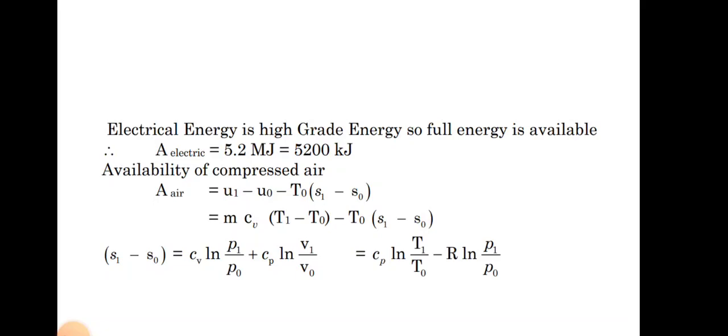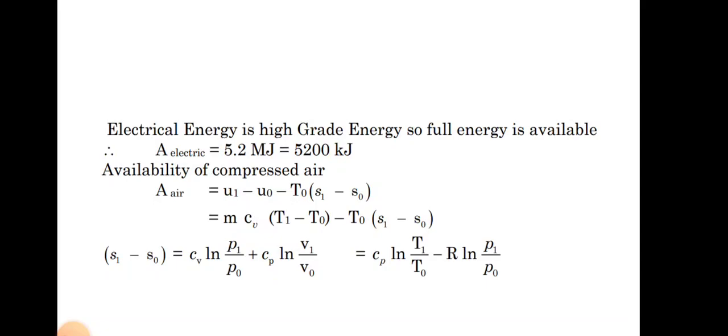Electrical energy is high grade energy, so full energy is available. So 5.2 megajoule is converted into kilojoule, that is into 1000. The availability of compressed air equals internal energy U1 minus U0 minus T0 into (S1 minus S0). This is the formula to find the availability of compressed air.